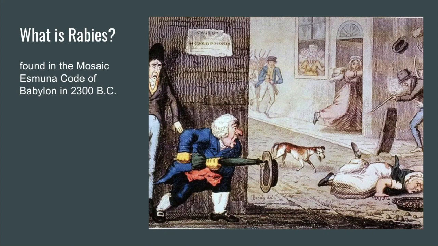What is rabies? The first written record of rabies, or rabies lyssavirus, which caused death in dogs and humans, is found in the Mosaic Eshnunna Code of Babylon in 2300 BC, where Babylonians had to pay a fine if their dog transmitted rabies to another person.